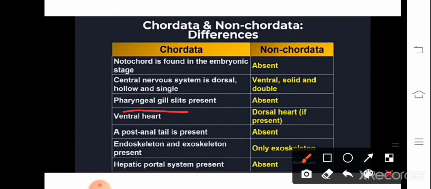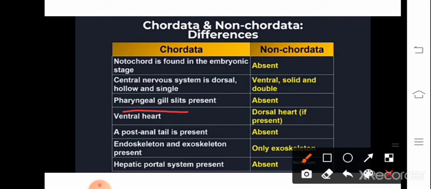Now you may think that humans also come under this phylum, so why don't we have gill slits? Because in aquatic animals, gills are required for gaseous exchange, but humans are not aquatic animals. They are terrestrial animals. Because of evolution, the gills have disappeared in humans. But the internal ear is actually connected to the pharynx. We will discuss this in the coming videos.